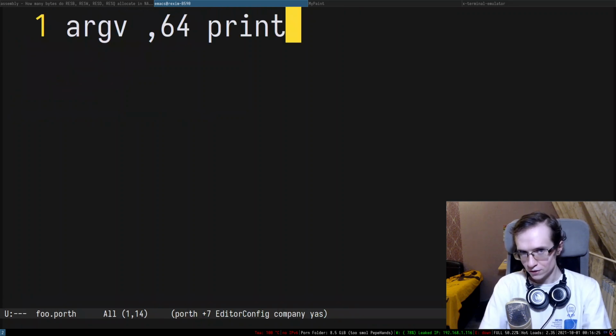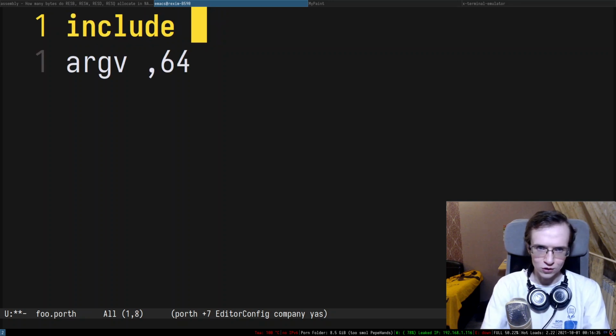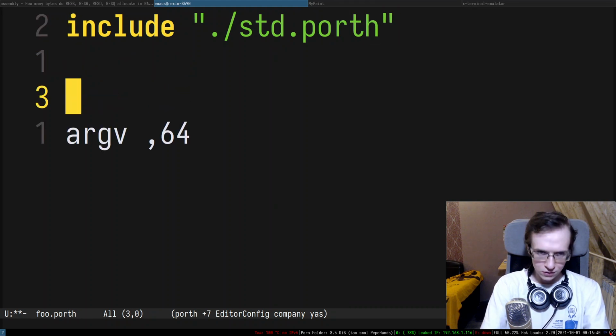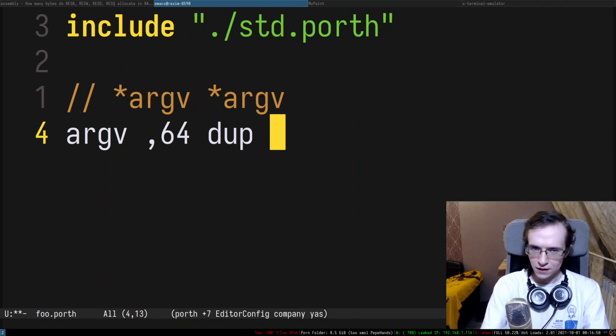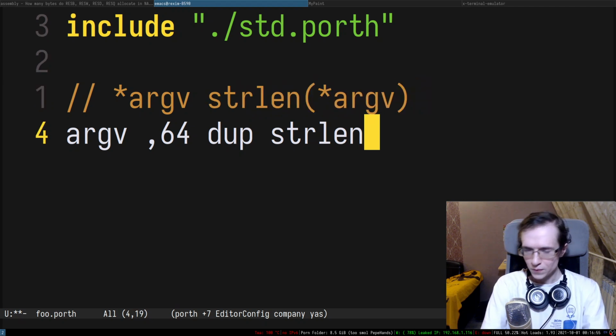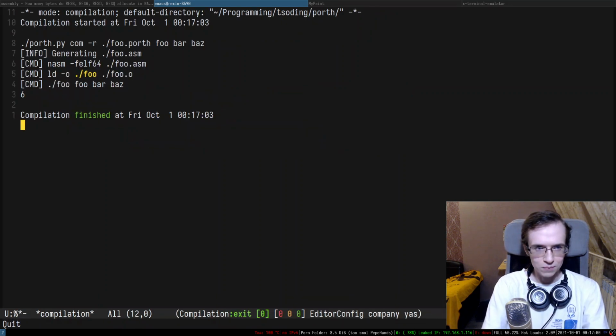All of them look like pointers. After that, I might want to try to take the length of that string, right? So let's take the length of the string. I'm going to include std Porth, and here we have argv like this. And I'm going to do dup, that will duplicate this entire thing, and then I'm going to do strlen, which will put the strlen in here. For now, let's just print this entire thing just to see if it gives a reasonable number.